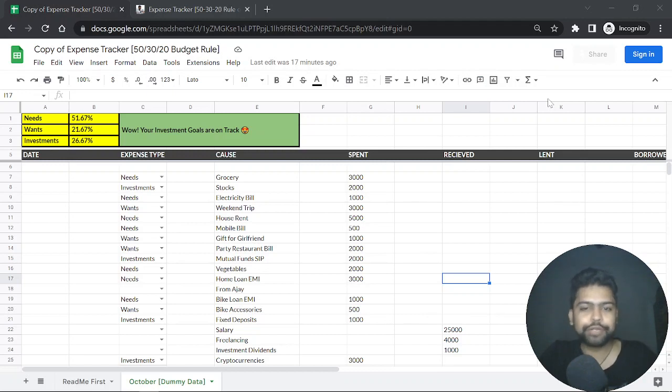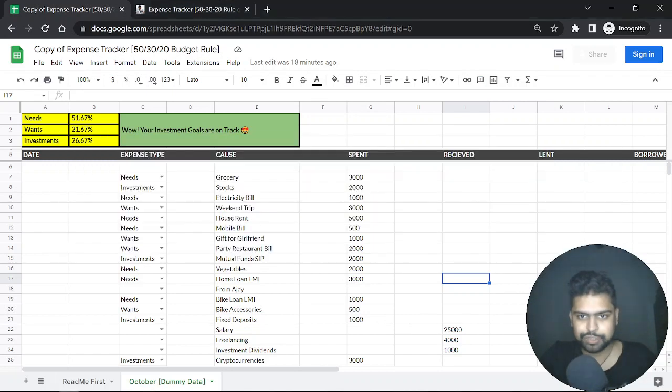And within this video, I will share the free template with you, that is a Google Sheet based template. You can just make a copy of that and use it for yourself as much as you want. So, what exactly is this? And before that, I will tell you how exactly you can get the template.